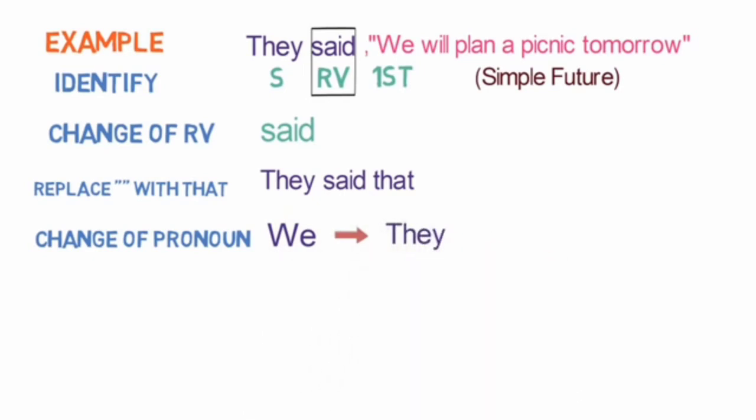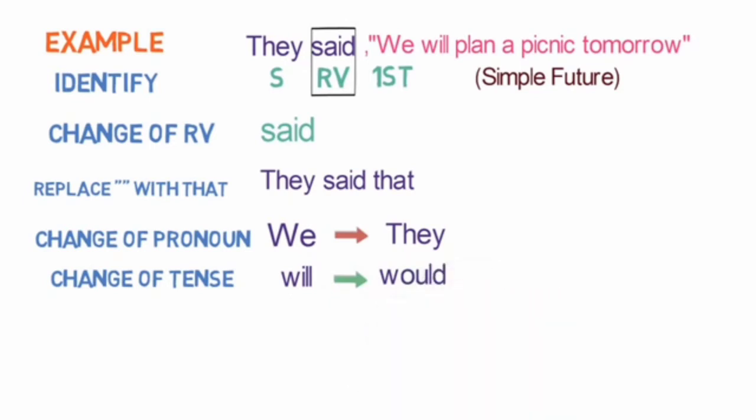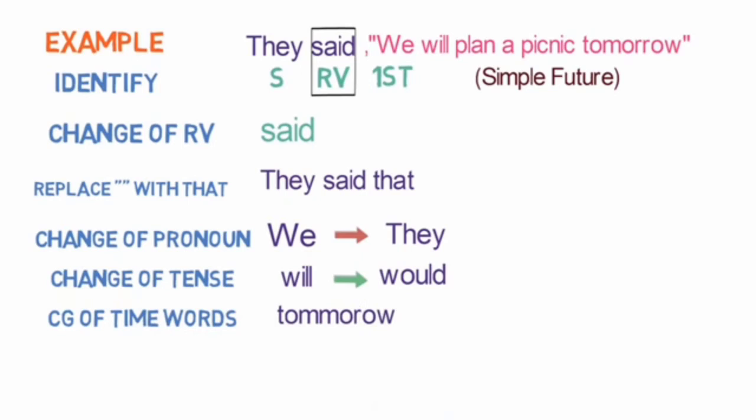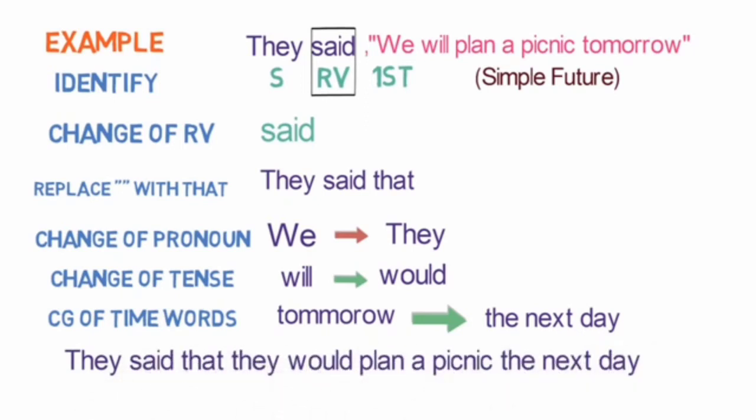Now the fifth step is change of tense. Here the tense is in simple future. In this case, will be converted to would. Sixth step is of change in time denoting words. So tomorrow will be converted to the next day. The final sentence in the indirect speech is they said that they would plan a picnic the next day. Let's look into next example.